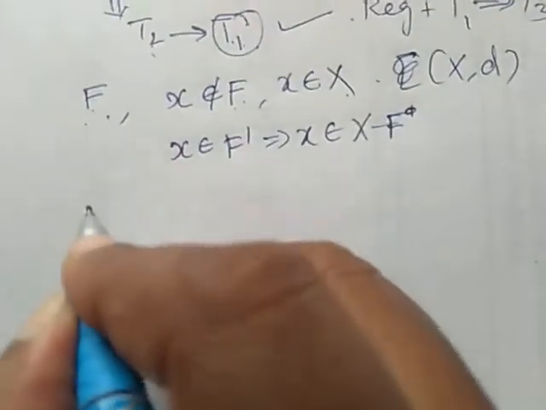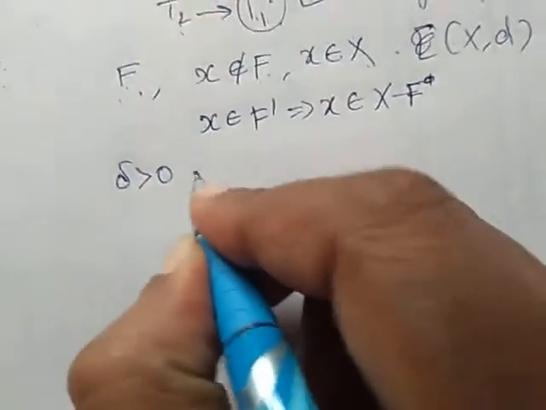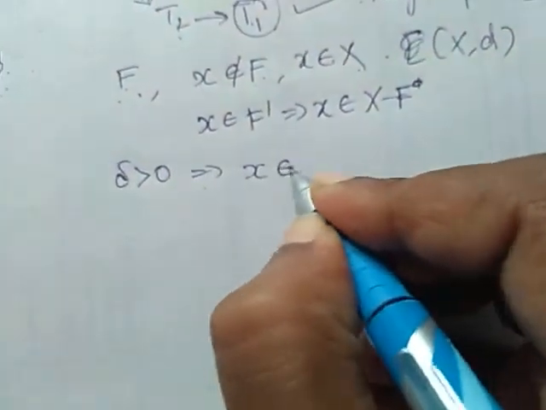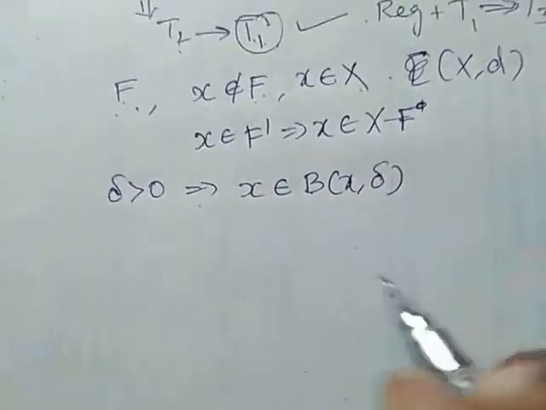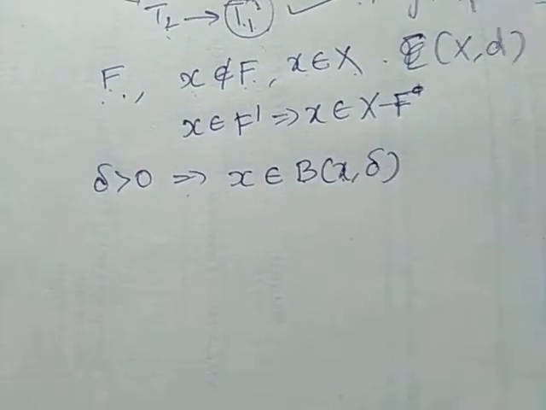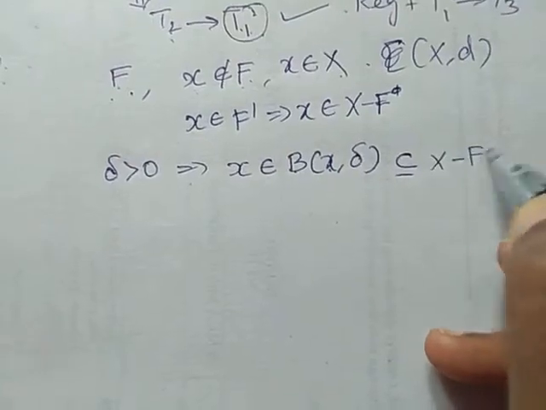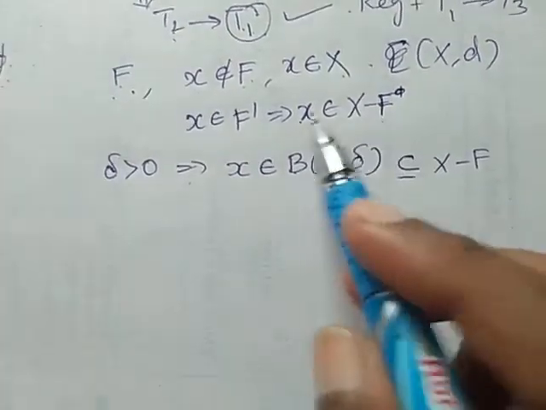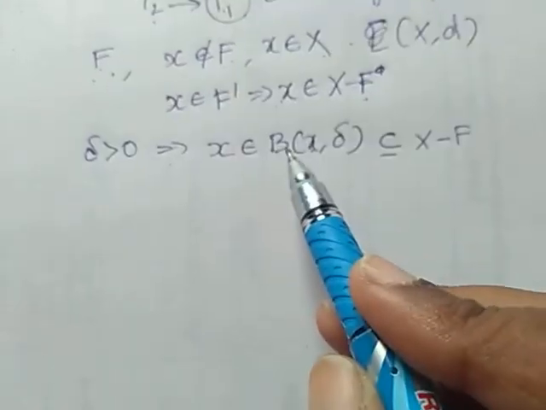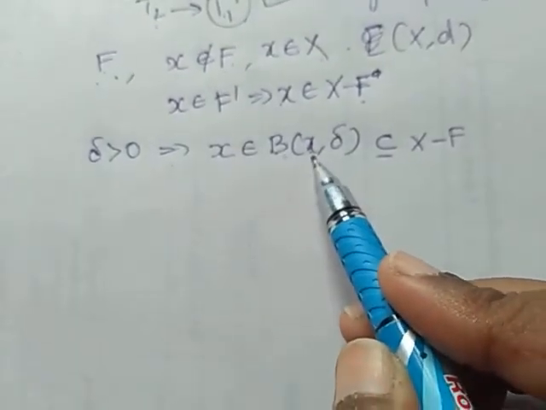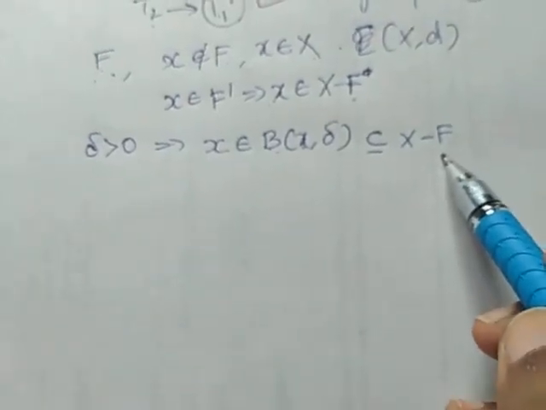Now there exists delta greater than 0 such that x belongs to an open ball B(x, delta), where x is the center and delta is the radius, which is a subset of X minus F. X belongs to X minus F means, from the metric space definition, x belongs to B(x, delta), which is a subset of X minus F.